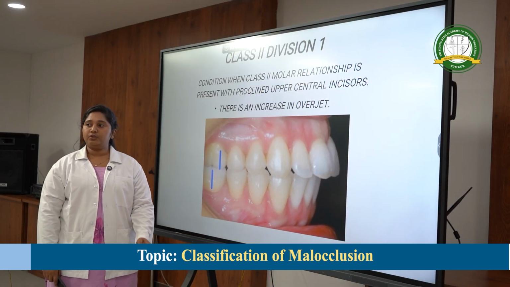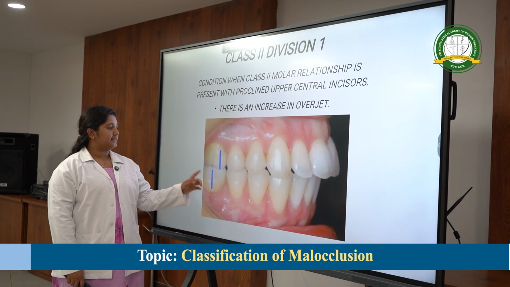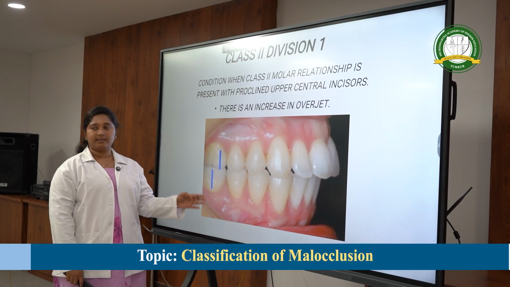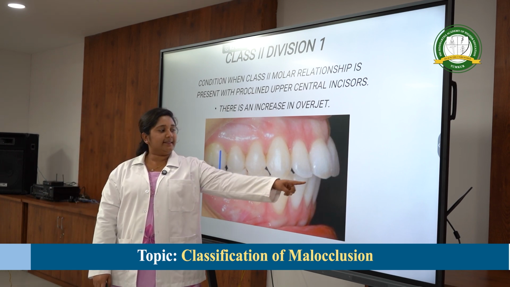Now coming to class 2 division 1 malocclusion. In this condition the molar relationship is the same as we defined for a class 2 malocclusion, but here we have proclined teeth with increased overjet.